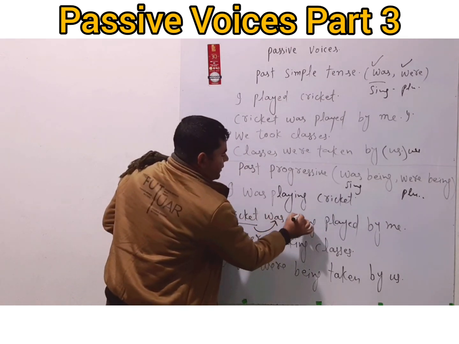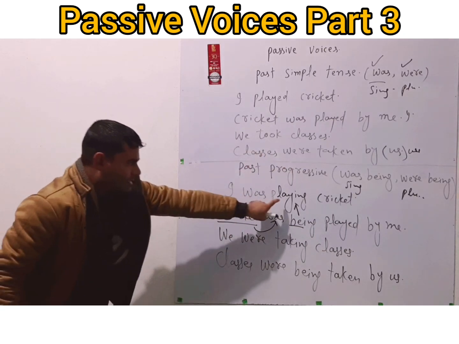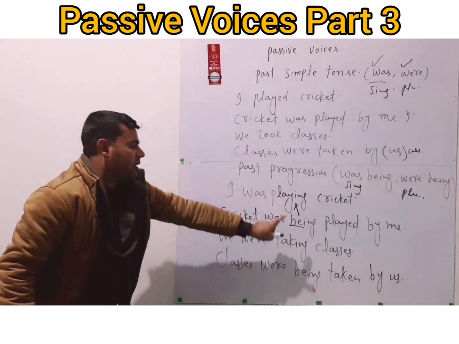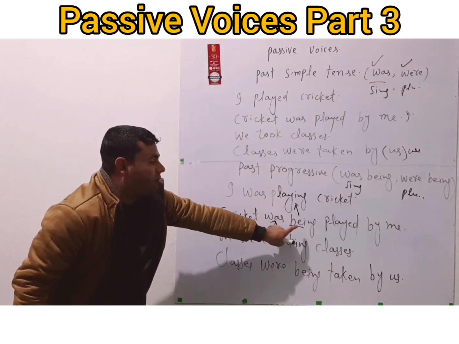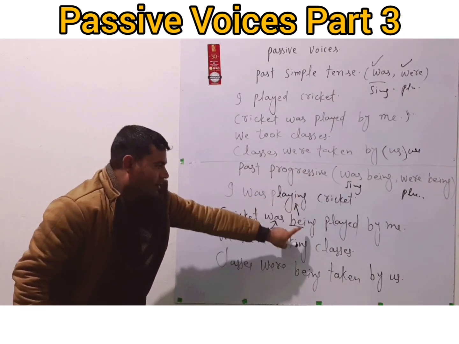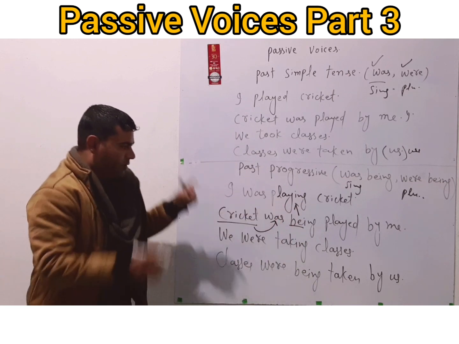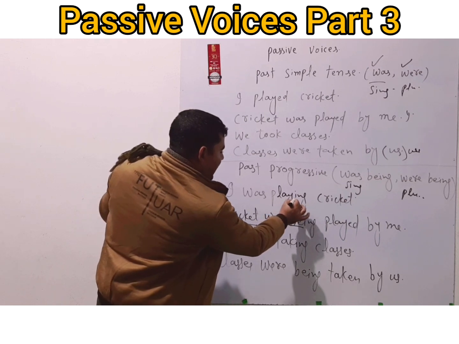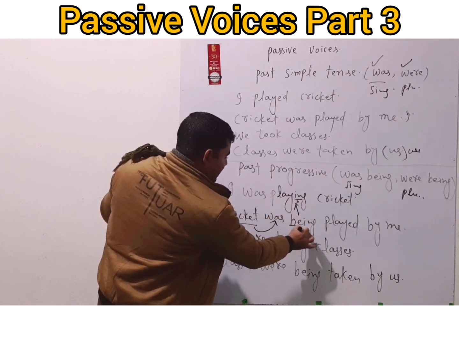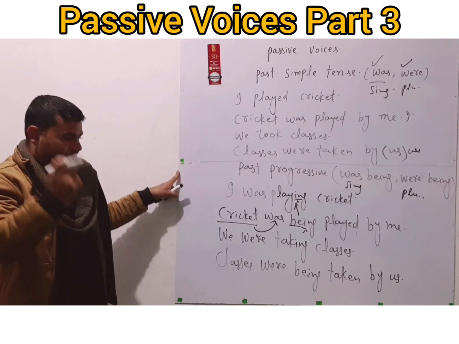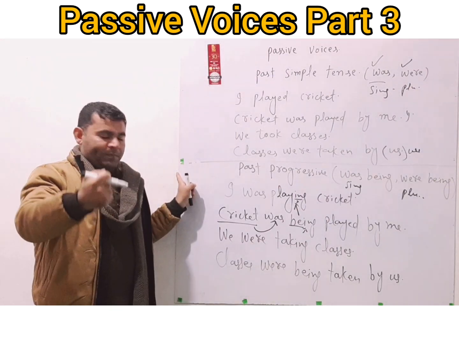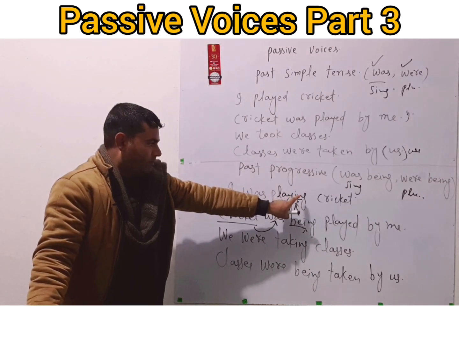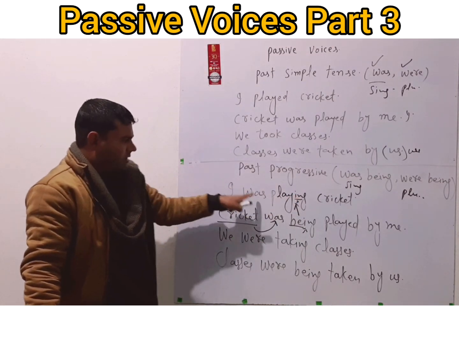And being was used for ing, because it's fourth form of verb. Playing is fourth form of verb, so we introduced fourth form of be. Ing there, ing here. So if you are confused about being, don't be confused. Just think about ing here and then ing here. So you will come to a conclusion that being is actually used for the ing that's been used in the main verb, right?